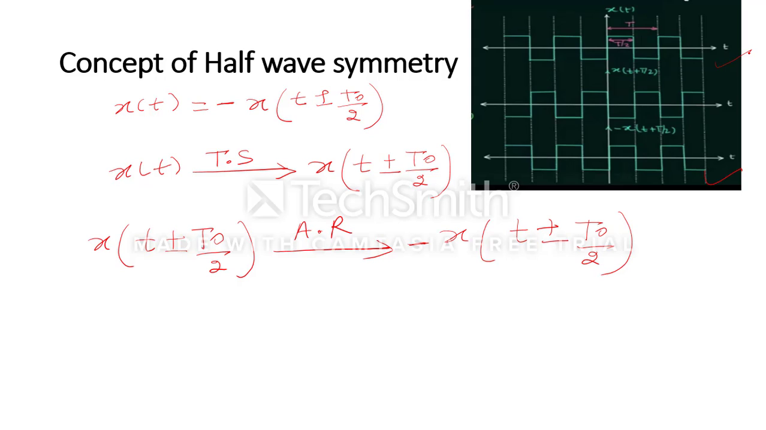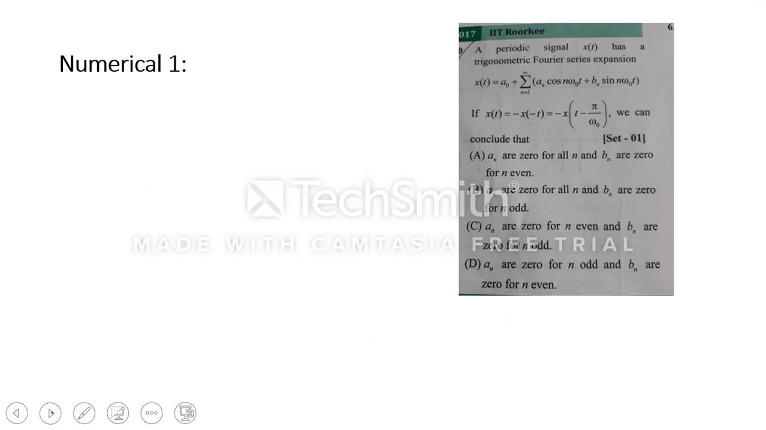One more property of half-wave symmetry is that it only has odd harmonics. This is very important: only odd harmonics are present in half-wave symmetry, meaning even harmonics are not present in a half-wave symmetry waveform.